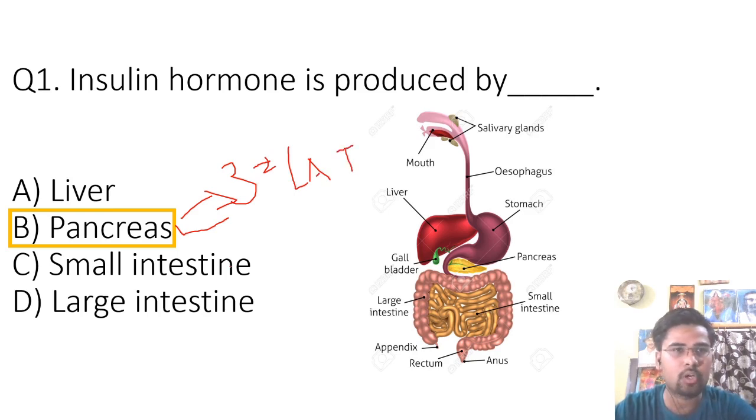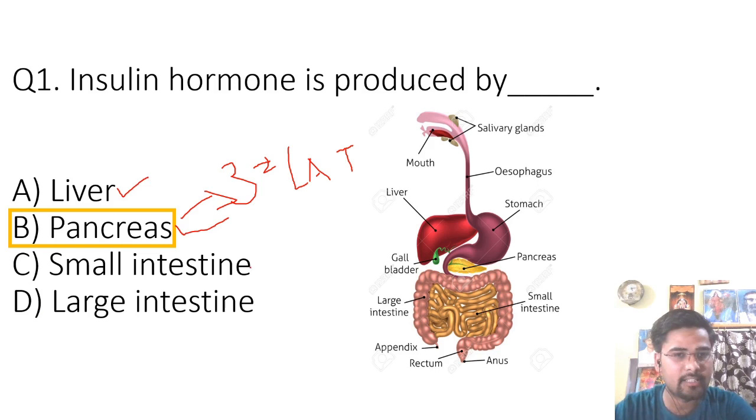And if we talk about the hormones, it secretes 2 hormones. One is insulin and the other is glucagon. The function of insulin is to maintain the glucose level in the human blood. Insulin converts the extra glucose into glycogen. That glycogen is stored in the liver. Liver is the largest gland of the human body.